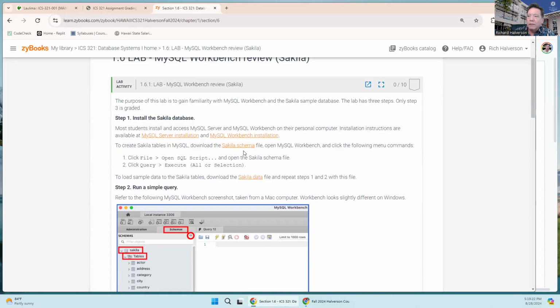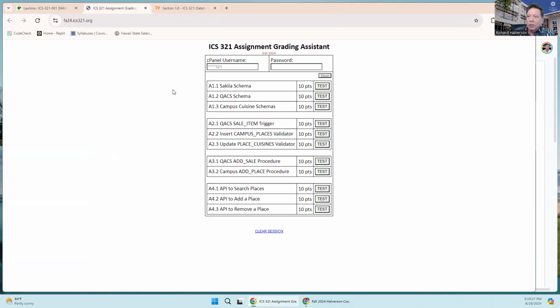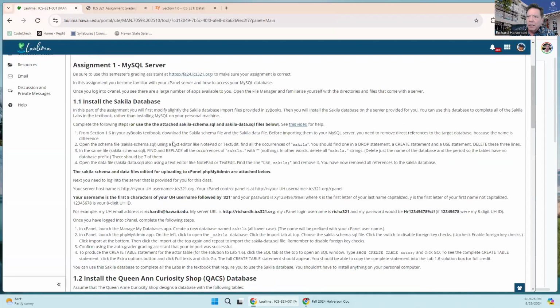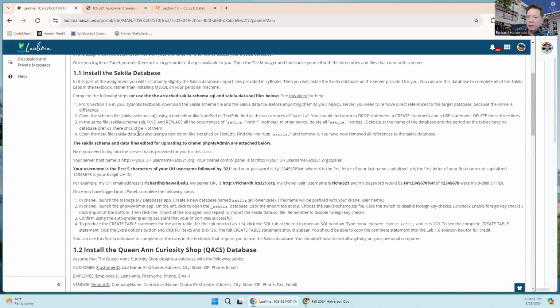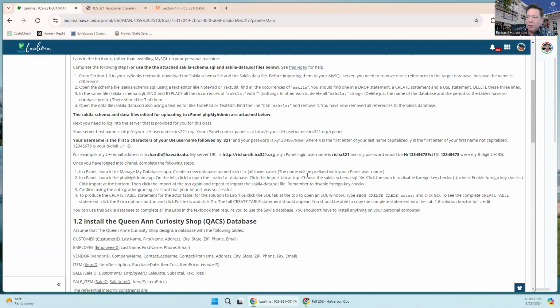Then you go over to your assignment here, follow these instructions, and install it on your server.